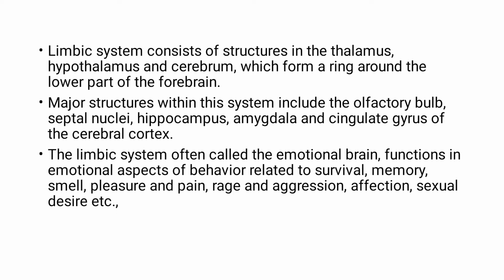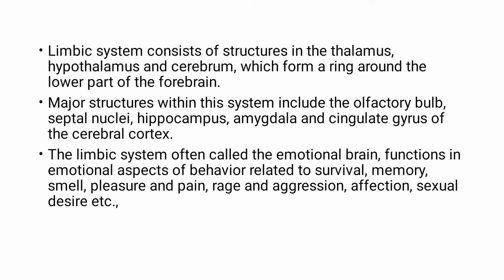Limbic system. It consists of structures in the thalamus as well as hypothalamus and cerebrum. It has connectivity to the thalamus, hypothalamus as well as cerebrum, and forms a ring around the lower part of the forebrain.